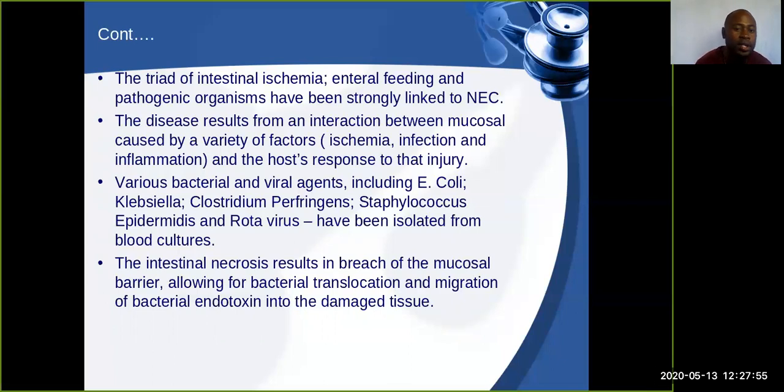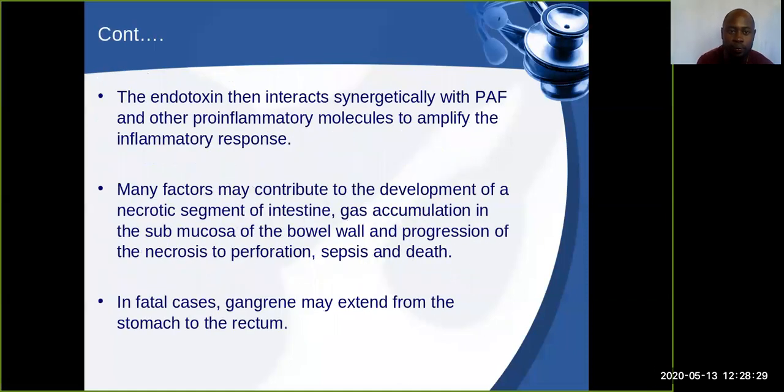So the intestinal necrosis now results in the breach of the mucosal barrier. Because we know that with the exposure of this injury, there's an interaction now. There is the wash away of the mucosal barrier. When there's a wash away of this barrier, it will allow bacterial translocation and migration, which means that the surfaces have been exposed. These bacteria now can freely do what? Translocate themselves, and they can easily migrate. Okay? Which will bring about endotoxin, and this will result in the damage of the tissue.